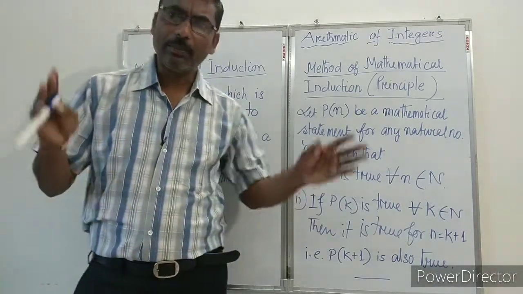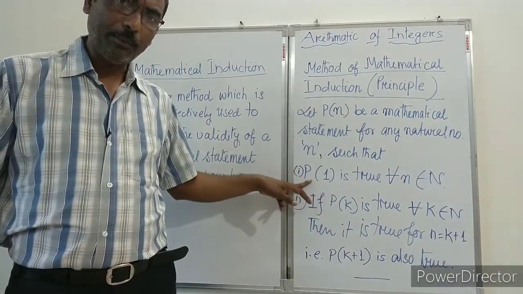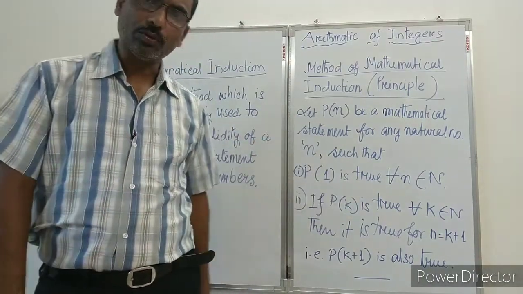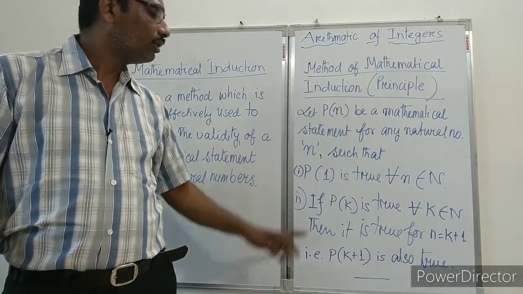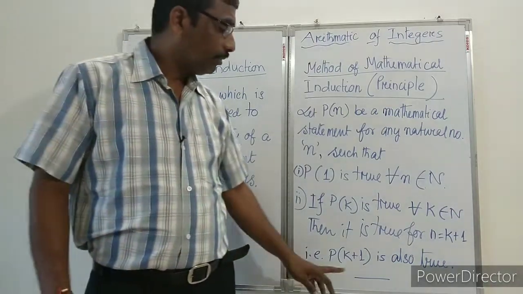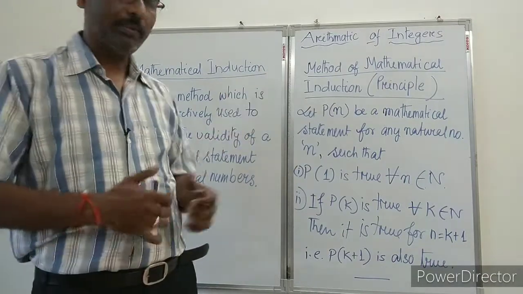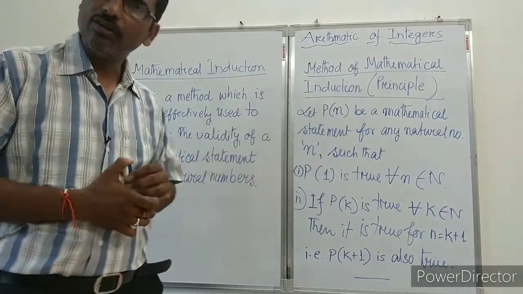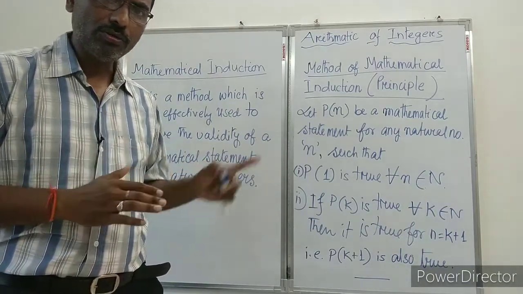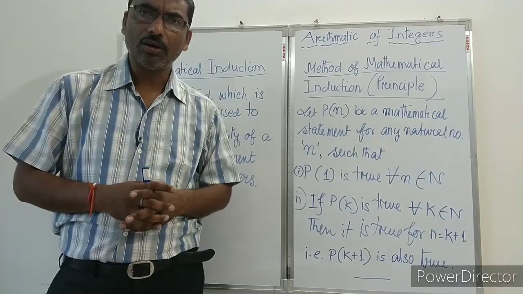So what we have to do is, whatever mathematical statement we are given, first of all we will show that for n equal to 1, P1, the statement is true. After getting that, we will consider Pk is true, always. Then we will show that Pk plus 1 is also true. That is the method of mathematical induction. Simply by talking this way you will not understand, so let's try some sums and see how to check by mathematical induction whether the validity of a statement is true or not.